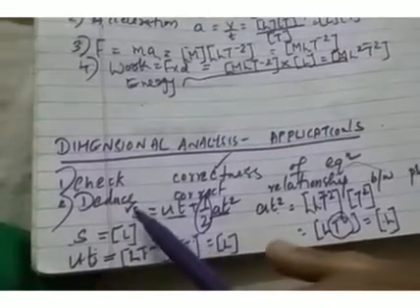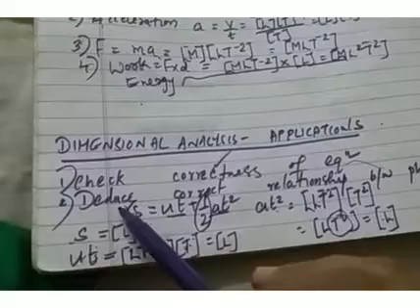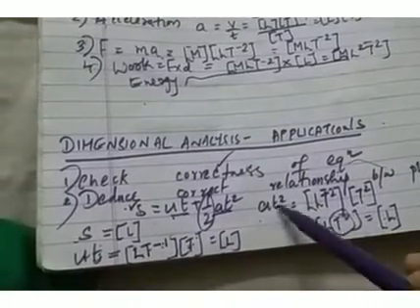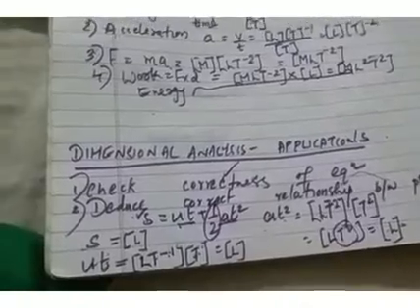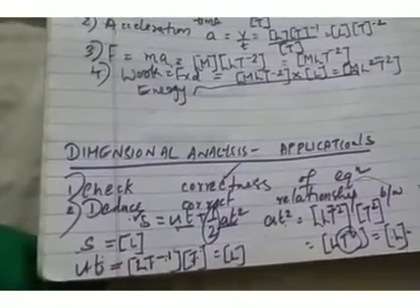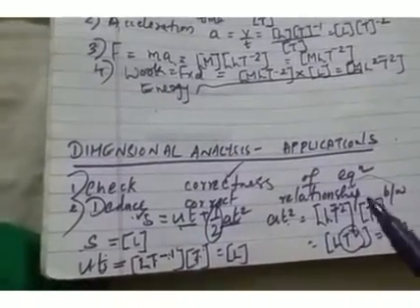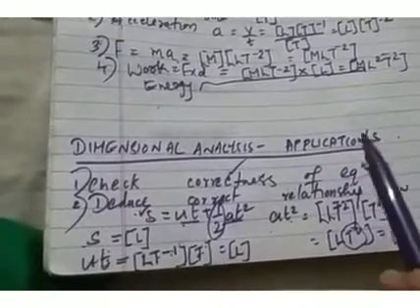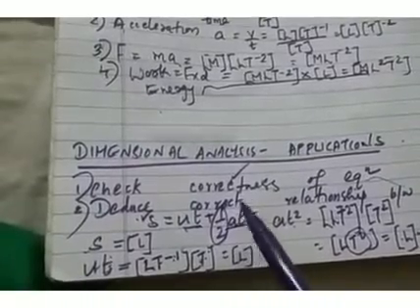So the dimension of each term is L. Dimension of S is L. Dimension of ut is L. Dimension of at square is also L. So the dimension of each term in this equation is the same. Hence, by the principle of homogeneity, this equation is dimensionally correct. Thus, we have checked the consistency of this equation.